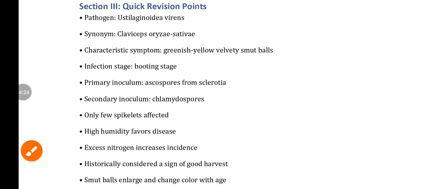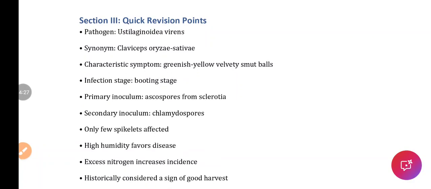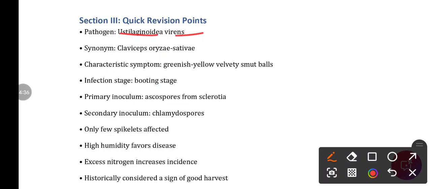Next, section number 3, quick revision points. For false smut of rice, the pathogen causing the disease is Ustilaginoidea virens, and the new name for this pathogen is Claviceps oryzae-sativae. I have already told you why the name changed to Claviceps: because it produces sclerotia. This is not a true smut. Then the characteristic symptom is formation of greenish to yellowish velvety small balls. The spikelets, or the ovary, are converted to greenish yellow velvety small balls.